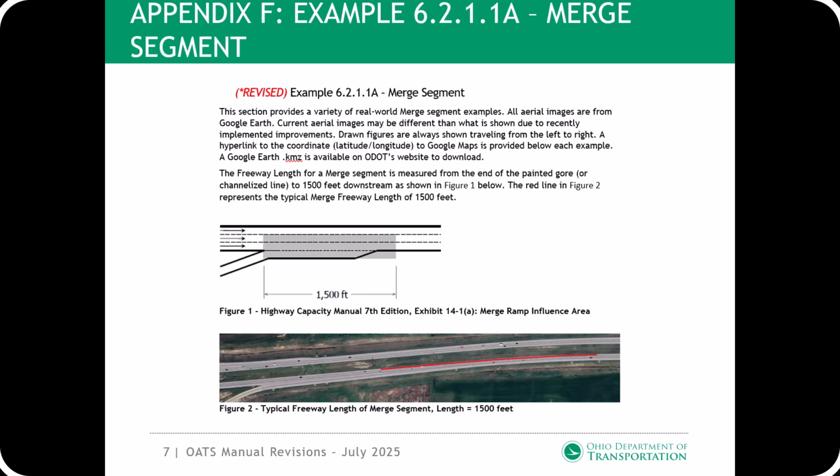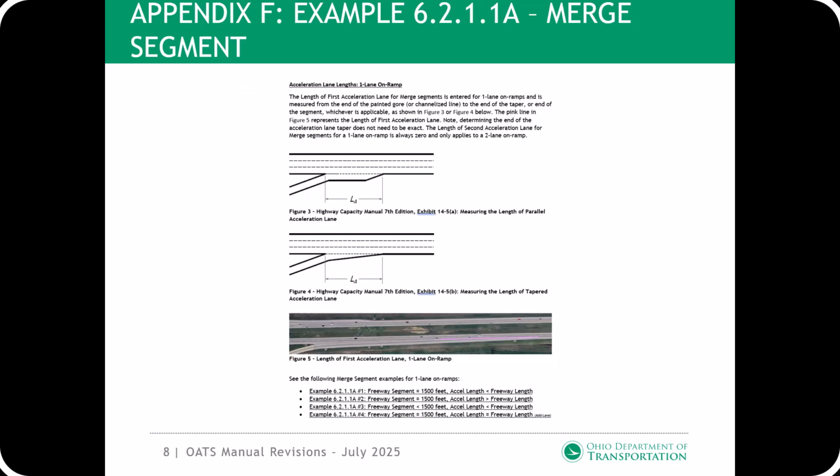6.2.1.1a Merge Segment. Several revisions were made to this section. First, real-world examples have been added showing how to determine various inputs for a merge segment. Second, information on the 500-foot ramp influence area was added. Information on the acceleration lane length of a one-lane on-ramp was added. Examples of one-lane on-ramps were added for 4 different scenarios.